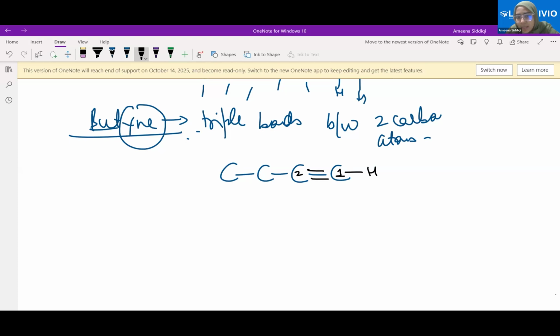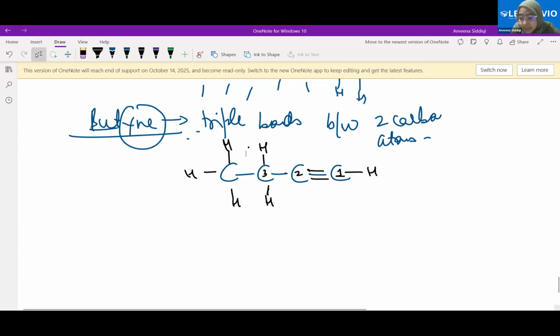How many bonds does it already have? 4, so it needs none. The third one will need 1, and the fourth will need 3. Is that understood to both of you? Yes, ma'am. Okay, so then I'm stopping it.